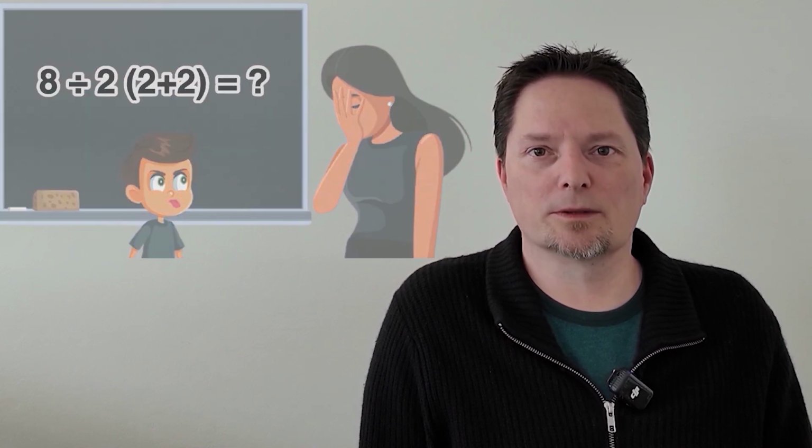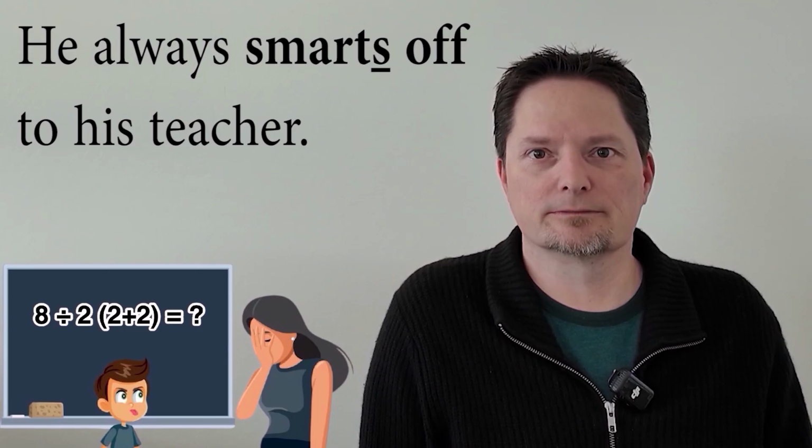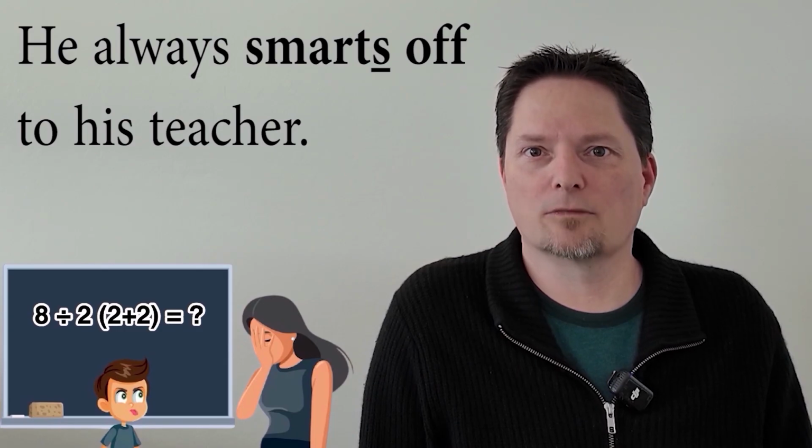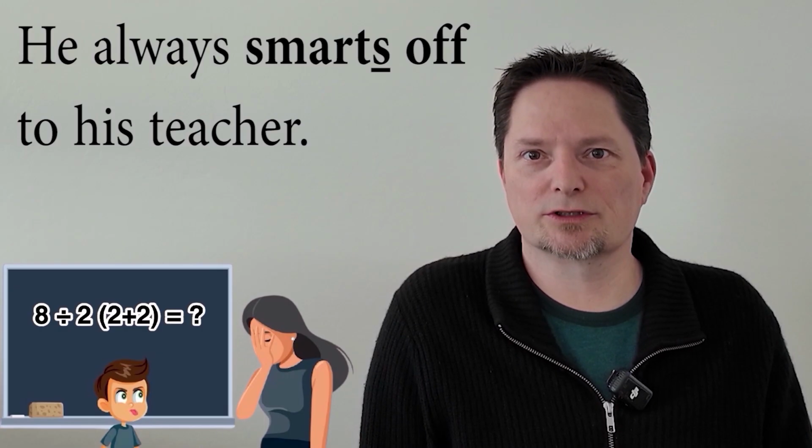Let's look at an example in the present. He always smarts off to his teacher. It happens every day, or it happens every week. He always smarts off. He always smarts off to his teacher. Change the verb smart with the S, smarts. He always smarts off to his teacher.